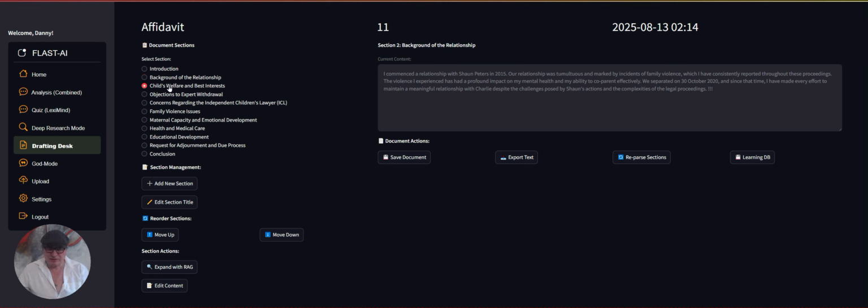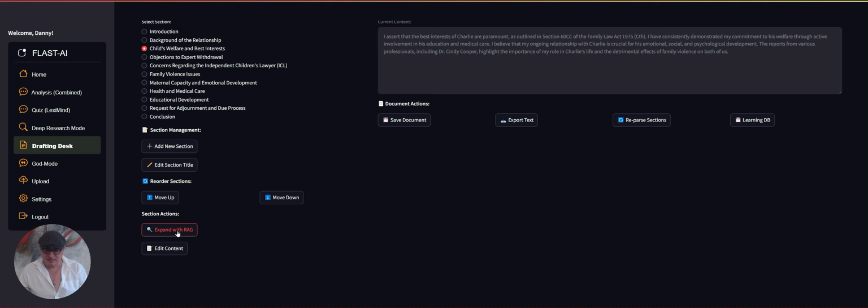If I go into child's welfare and best interests, it's now going to switch to looking at that as the content. Child's welfare and best interest is loaded, and it's got a little introduction to that. And this is what we said before. It's an outline. That is obviously nowhere near the content that you want in your actual affidavit.